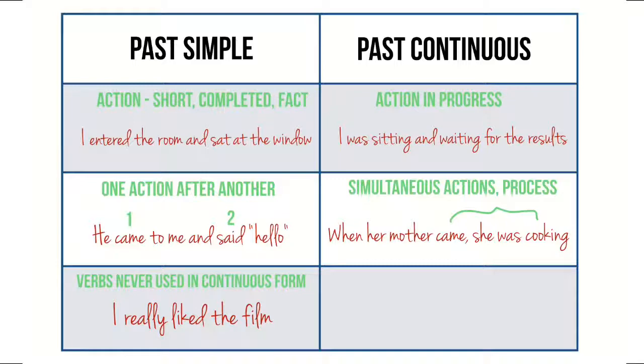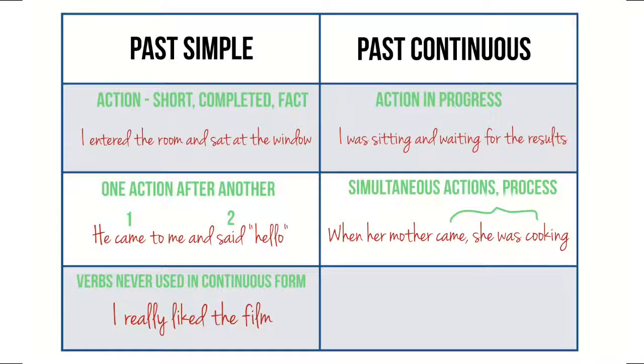And there are some verbs which we never use in the continuous form. For example, like. I really liked the film. You cannot say, I was liking the film. But there is one thing in common about past simple and past continuous. Verbs in past simple and past continuous show actions which happened or were happening in the past, and these actions are not connected with the present time.